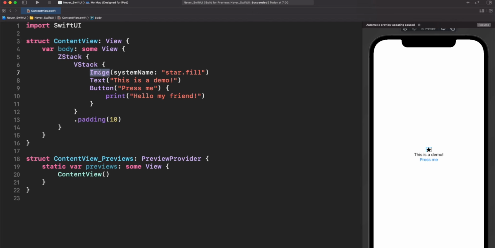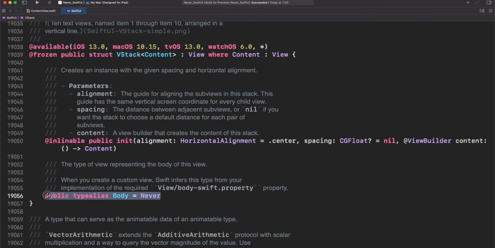So what I mean by that is that there are two types of view in SwiftUI. One is for the views that you are building. In this case, I'm building content view. This is the default way to use SwiftUI views: building the body property, and then putting inside other subviews. But there are other special kinds of views that are provided by the framework. In this case, image, text, even VStack and HStack. Yeah, look at that. It's also declaring the body as never.